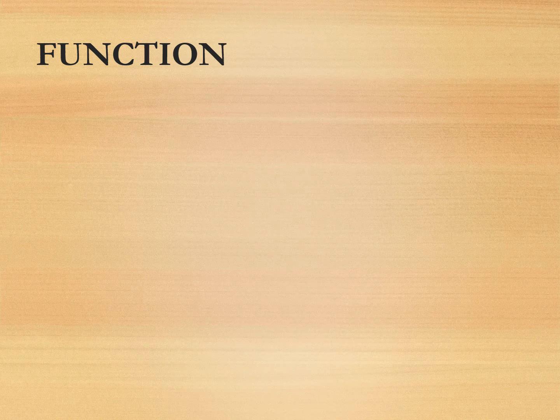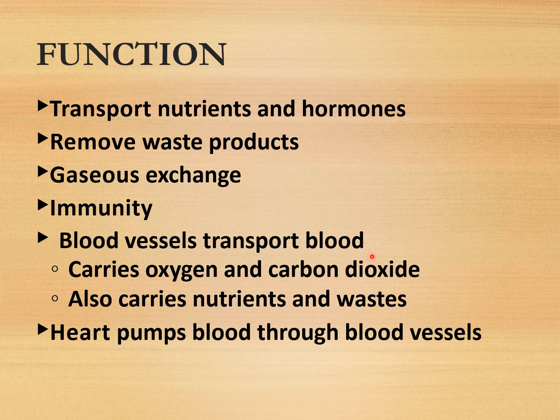Function. There are various functions of the cardiovascular system. The first one is the transport of nutrients and hormones. Second one is the removal of waste products, gaseous exchange, immunity. Blood vessels transport blood, which carries oxygen and carbon dioxide and also carries nutrients and wastes from different parts of our body. Heart pumps the blood throughout the blood vessels.